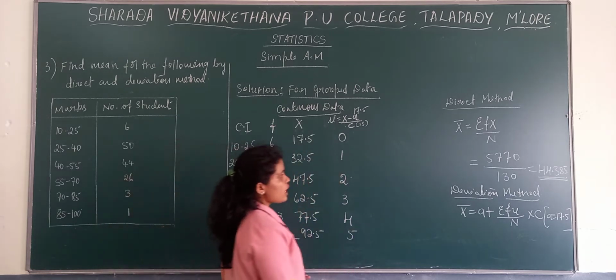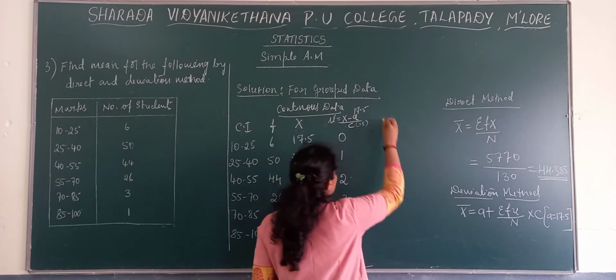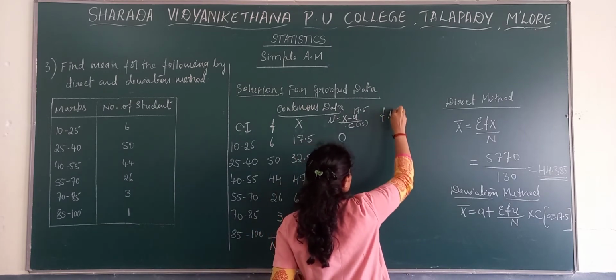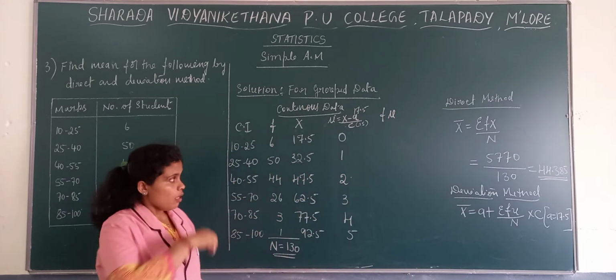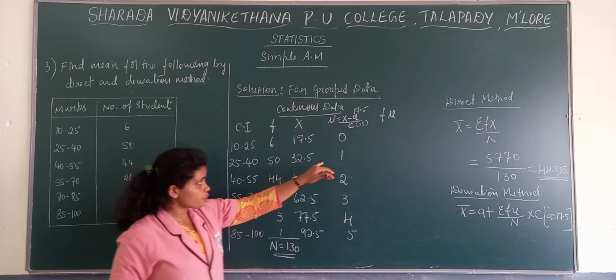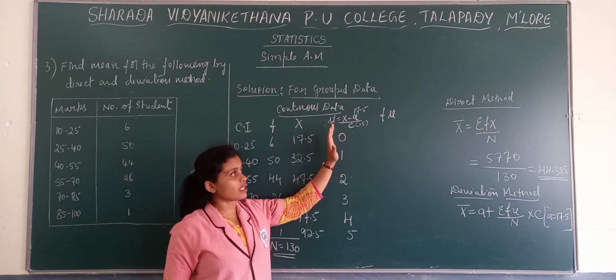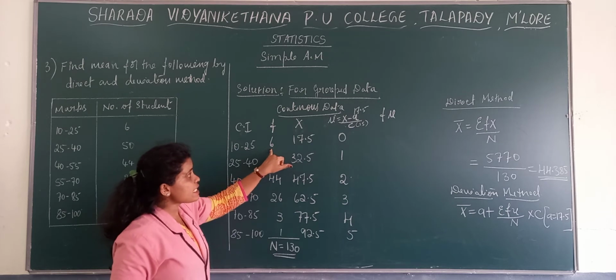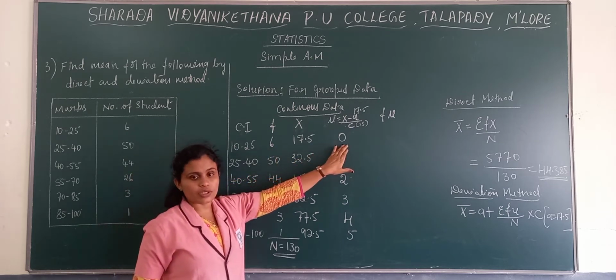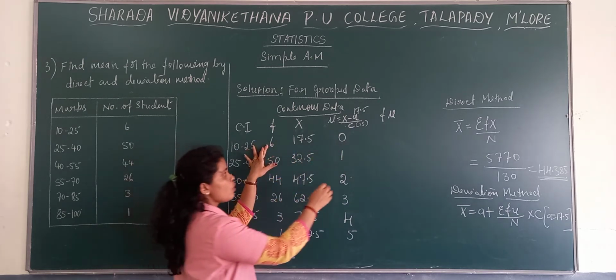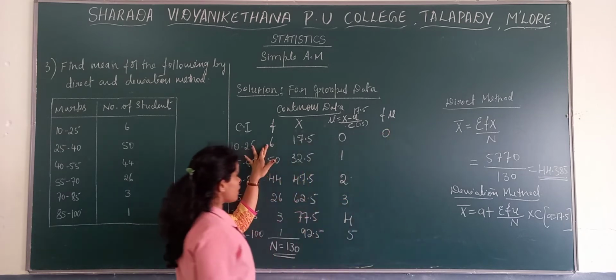Then now the last column we need to prepare, that is f into u. Frequency multiplied by the deviations we have taken. Now f is 6 and u value is 0 here. So 6 into 0, the first value we get is 0.